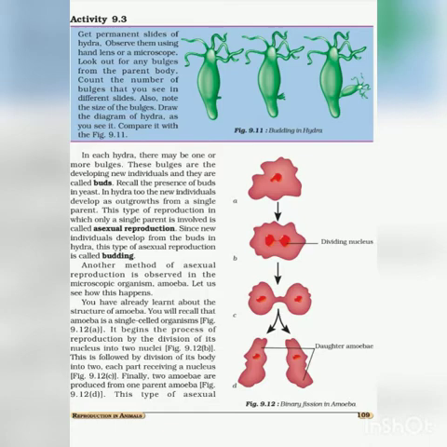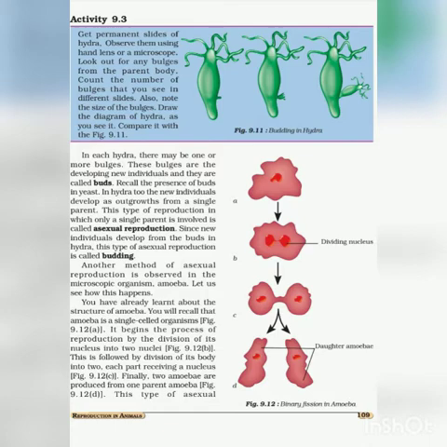When it grows under favorable conditions and gets similar characteristics, it gets detached from the hydra and forms a new hydra. In asexual reproduction, only one parent is involved, so it is called uniparental. Here, one hydra is involved, only the size is different. The parent hydra is big in size and the new hydra is small in size.